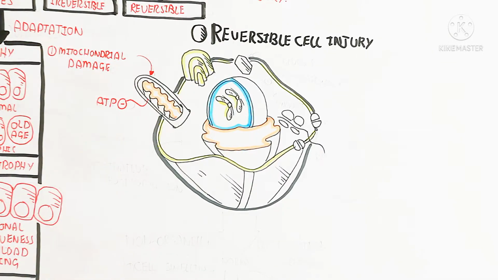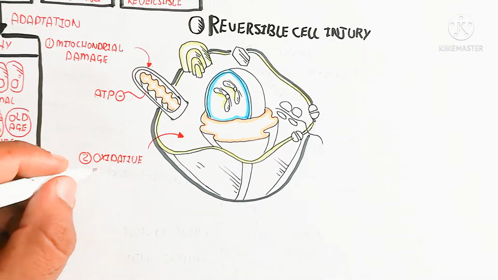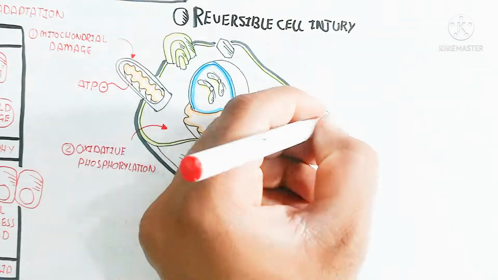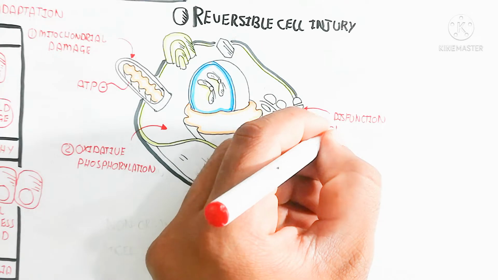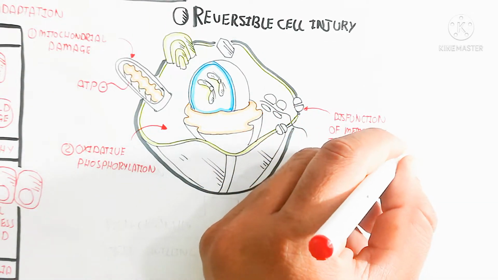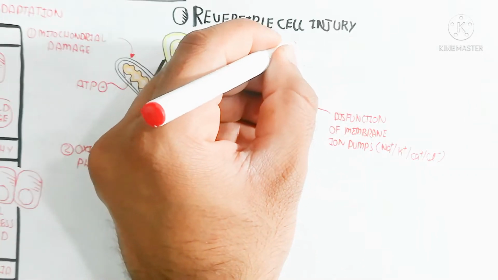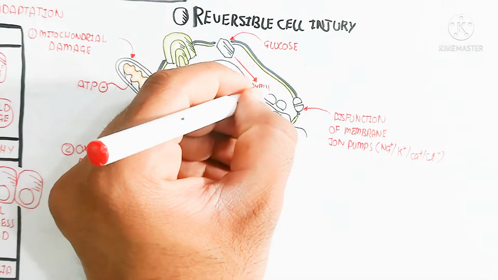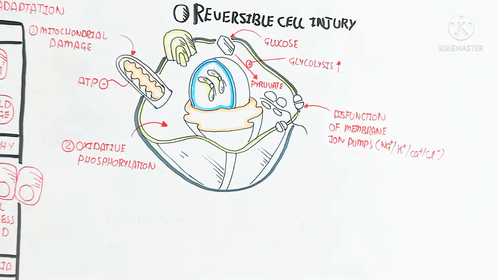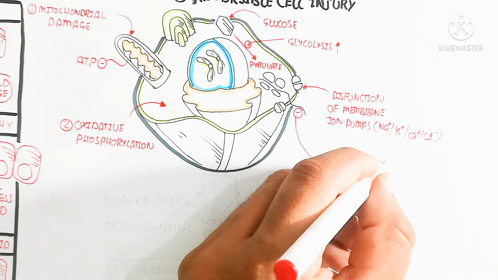But it can be recycled through lysosomes, and the cell will not be completely damaged. Next, oxidative phosphorylation can be cleared through antioxidants. Then there is dysfunction of the membrane ion pumps, sodium, potassium, calcium, and chloride, which can be repaired again.